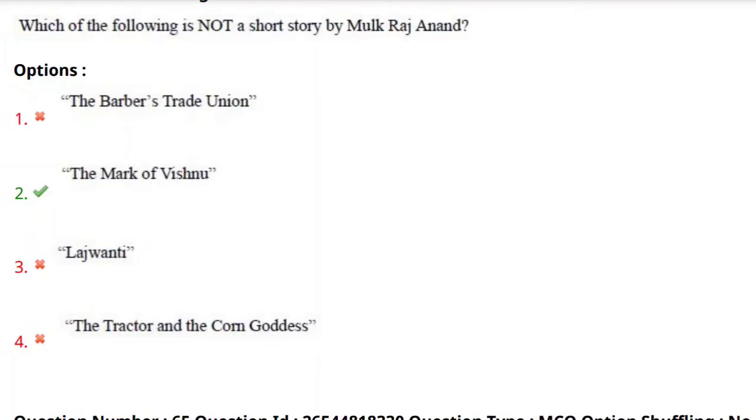The Barber's Trade Union, Lajwanti, and The Tractor and the Corn Goddess were written by Mulk Raj Anand, but The Mark of Vishnu was written by R.K. Narayan. So the correct answer is the second option, The Mark of Vishnu.